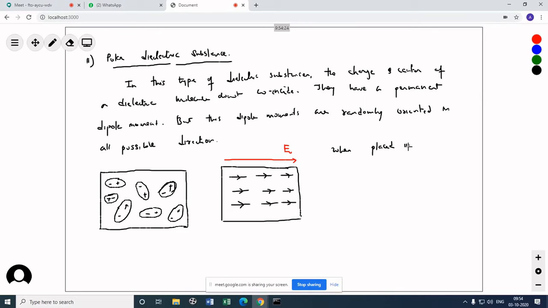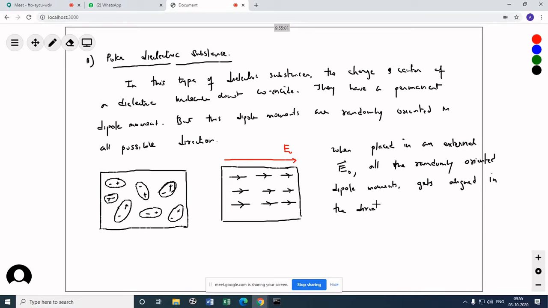When placed in an external electric field, all the randomly oriented dipole moments get aligned in the direction of E, resulting in a net dipole moment.